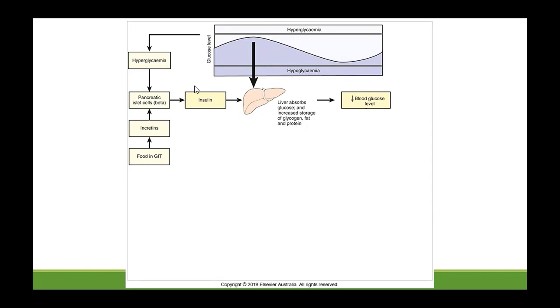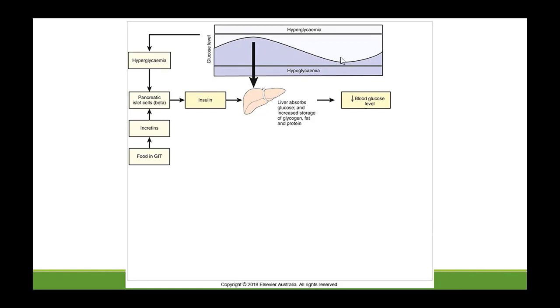What insulin will do is cause glucose to enter all cells in the body, notably the liver. The liver will store the glucose as glycogen, which can be used later. Blood glucose levels will begin to drop. This is what normally happens: glucose goes up in the blood, insulin is released, and blood glucose levels begin to drop.